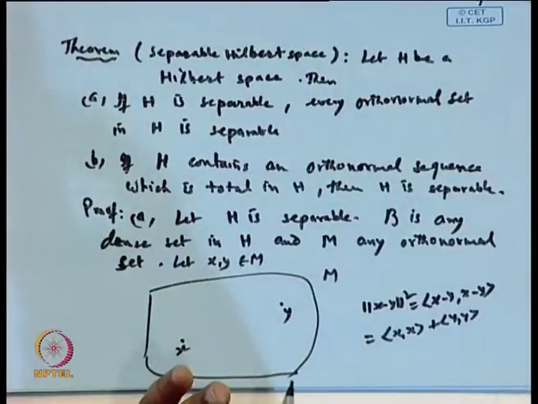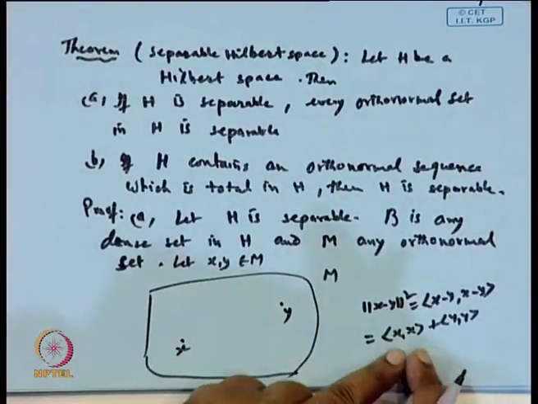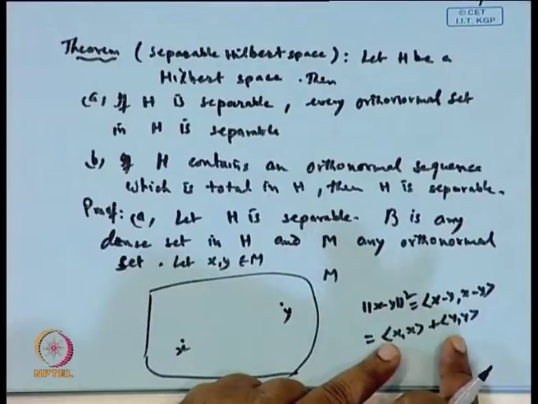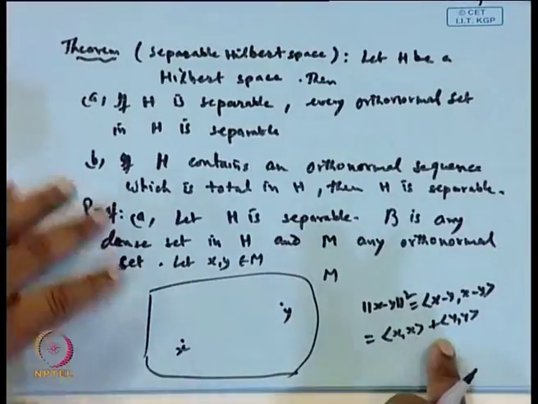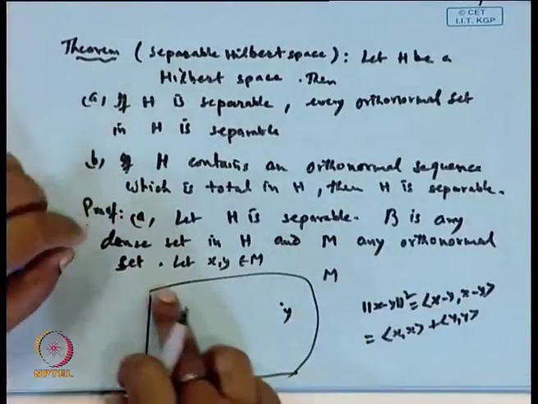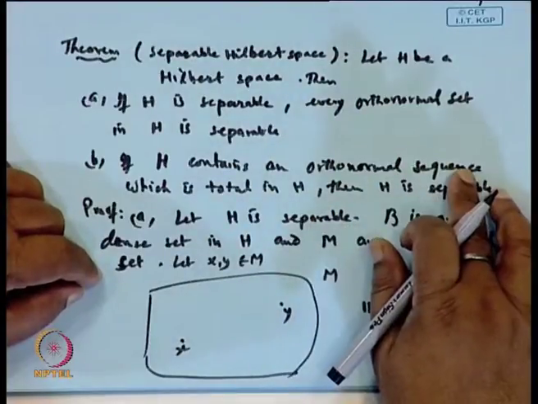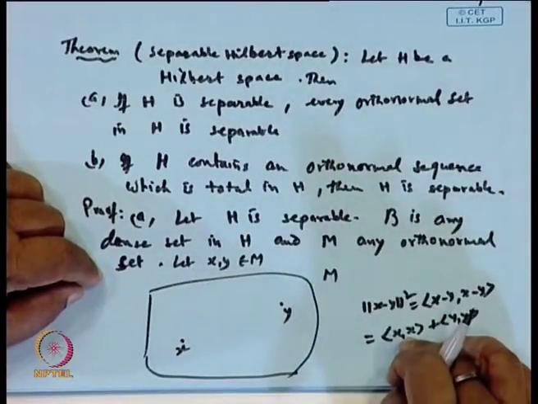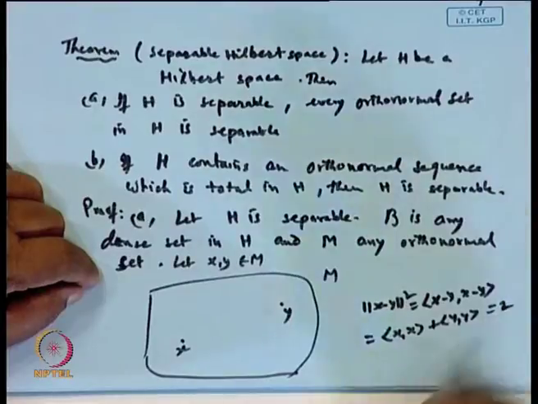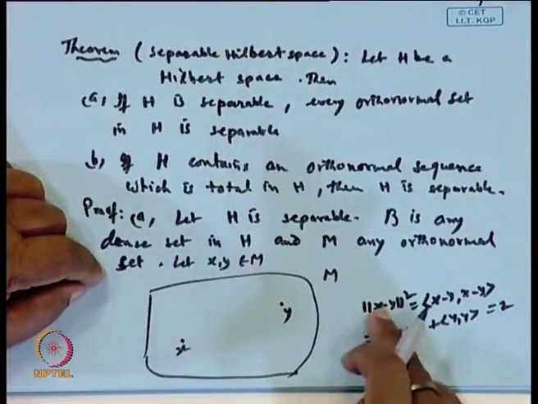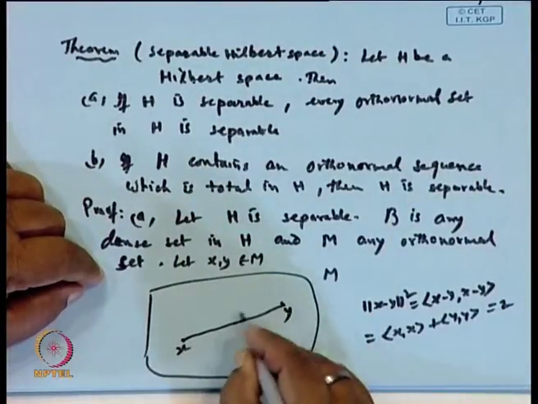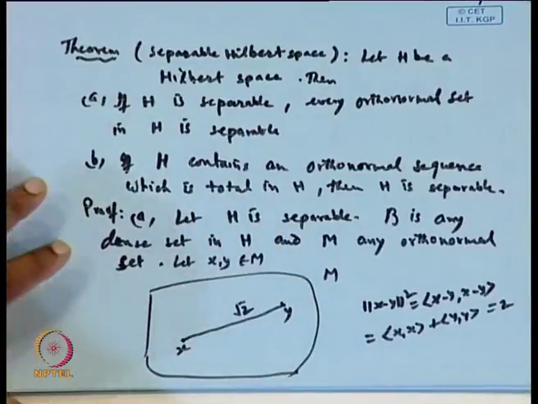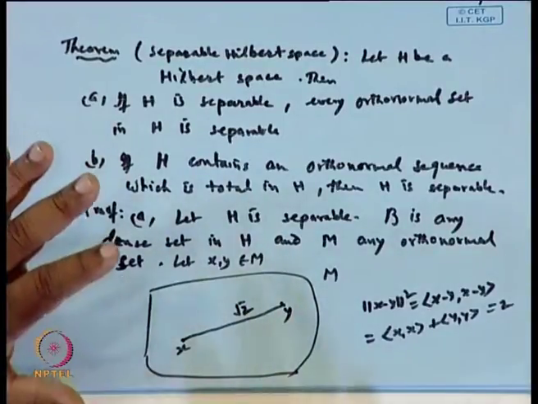Now the norm of x squared is 1, because x is in an orthonormal set, so this is equal to 2. It means the distance between these two is under root 2.